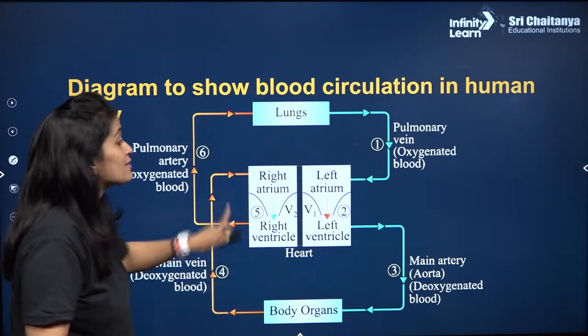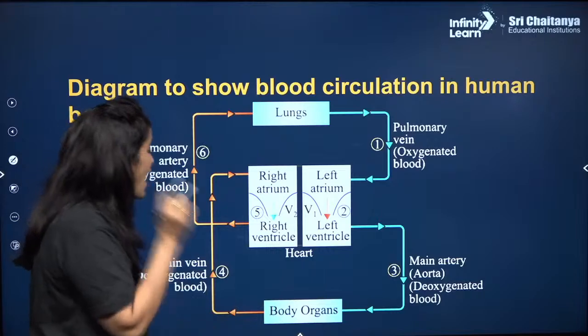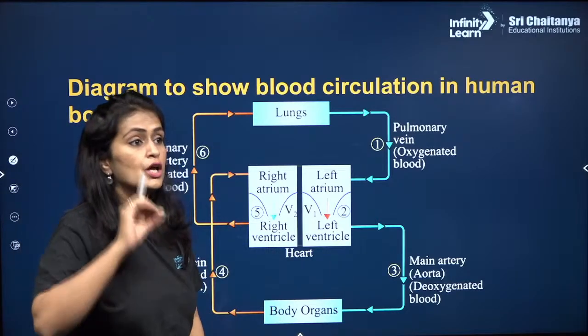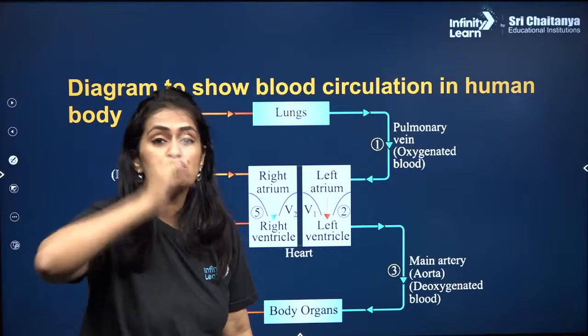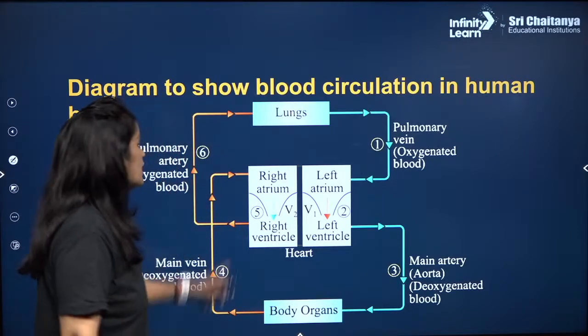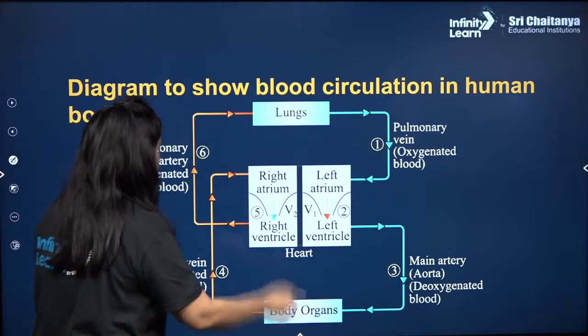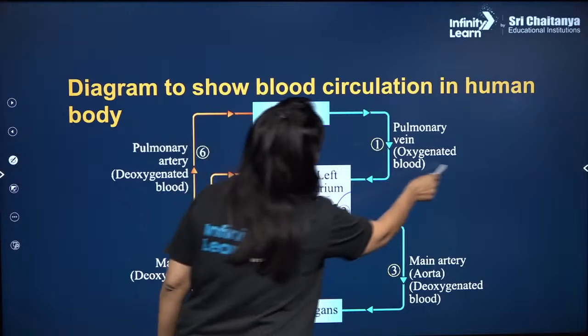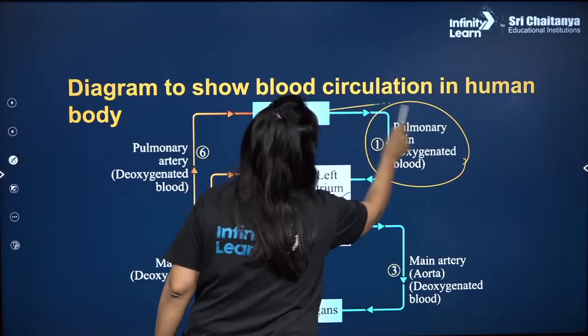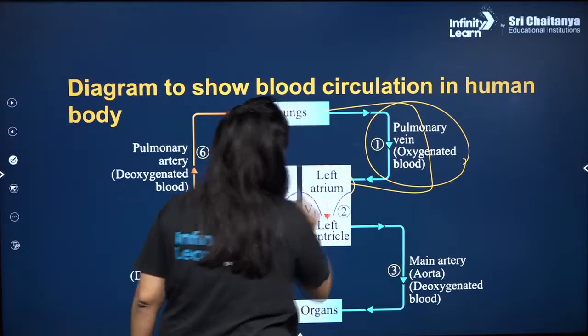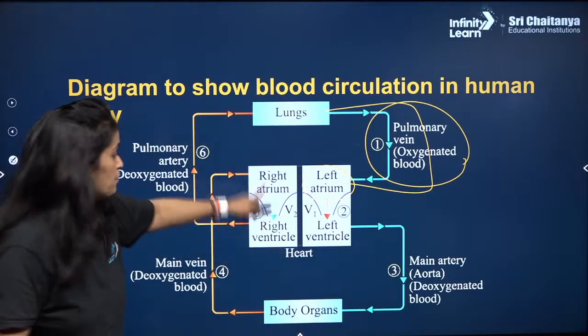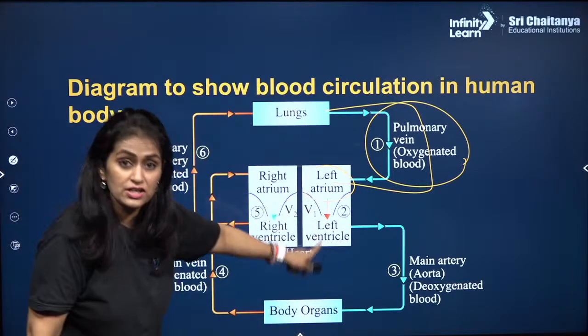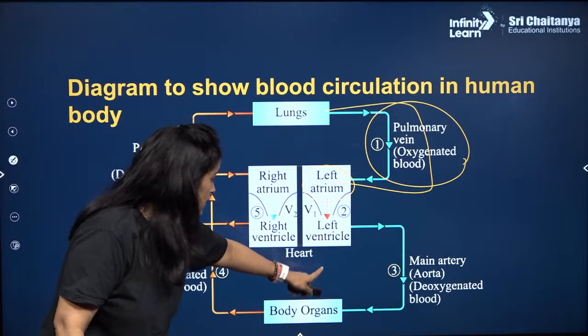This is called as double circulation. Why is it called as double circulation? Because the blood moves twice through your heart in one cycle, that is why. ठीक है, तो सबसे पहले we'll start with the pulmonary vein, which brings the oxygenated blood to your left atrium. From the left atrium, it is pumped via the mitral valve, via the bicuspid valve into the left ventricle.